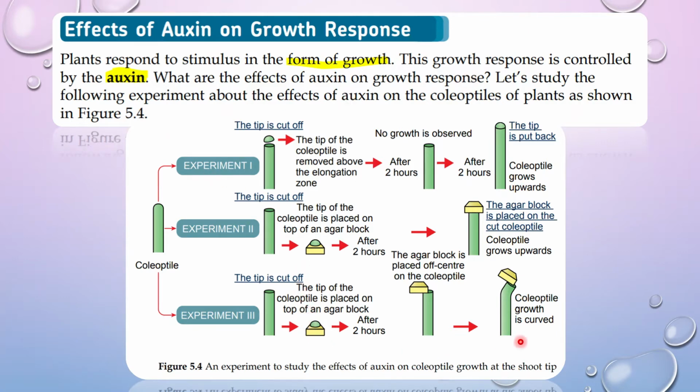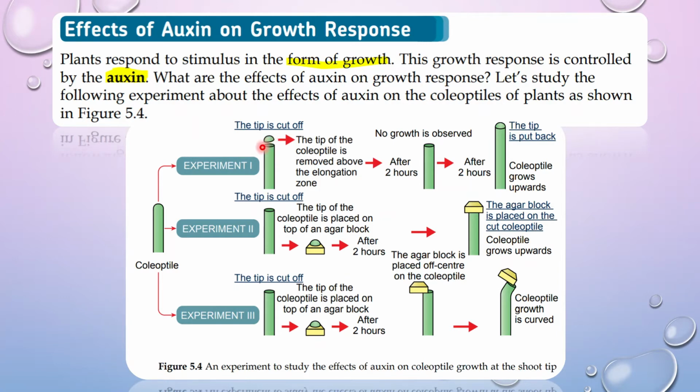Dengan melihat kepada eksperimen ini, the effects of auxin on coleoptile growth at the shoot tip. Coleoptile ini ujung atas itu, paling atas, the tip. Kita panggil dia the coleoptile. So you have experiments 1, 2, and 3. The tip is cut off, all 3. The first one is that the tip of the coleoptile is removed above the elongation zone. Masih ingat kita ada 3 zone: zone of cell division, elongation, and also differentiation.